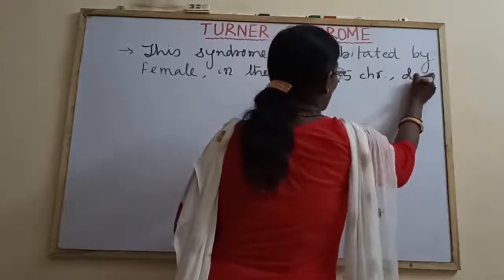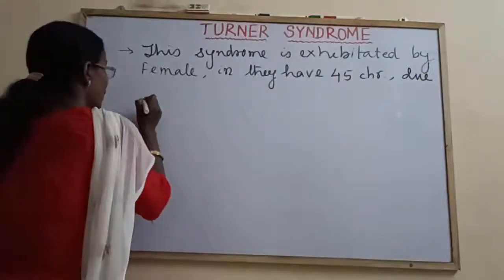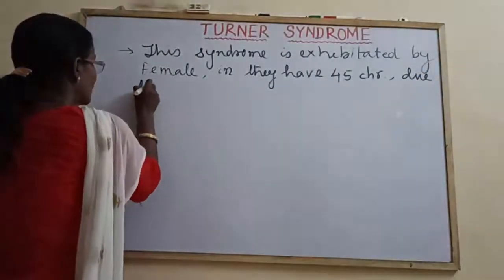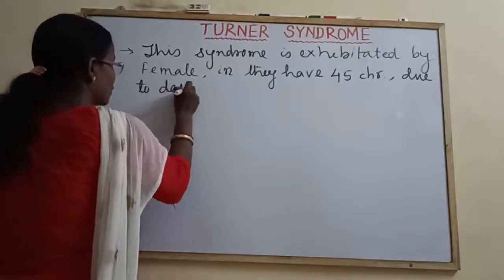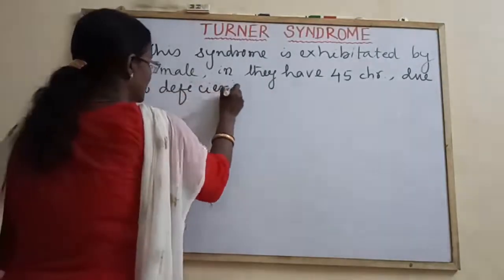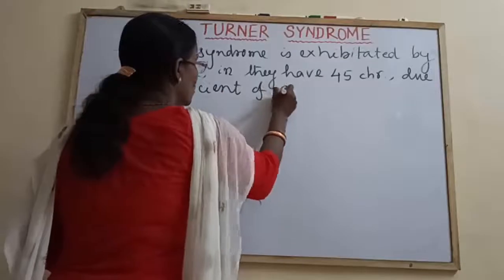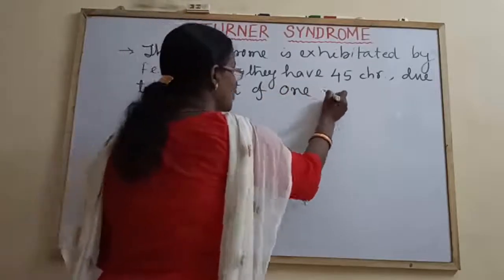Why 45? Due to deficiency of one X chromosome. Clear?